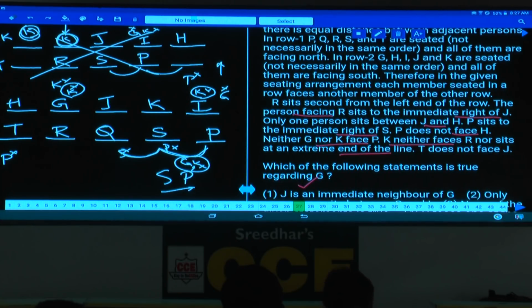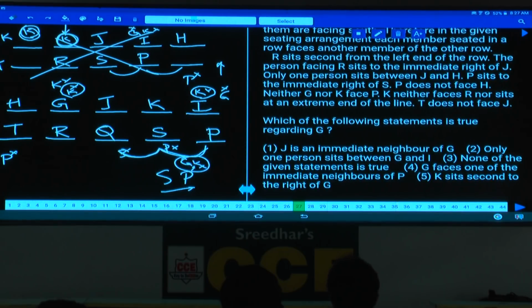Then question number 27. Which among the following is definitely true? Regarding G, J is an immediate neighbor of G. True or false? Definitely true. J is an immediate neighbor of G. It is definitely true. And only one person sits between G and I, one person between J and I, that is false. Hence only choice 1.